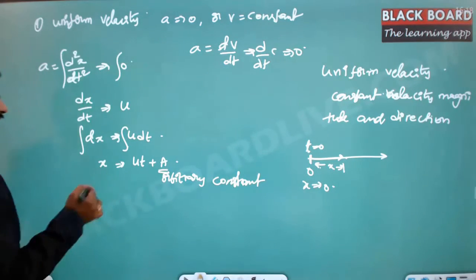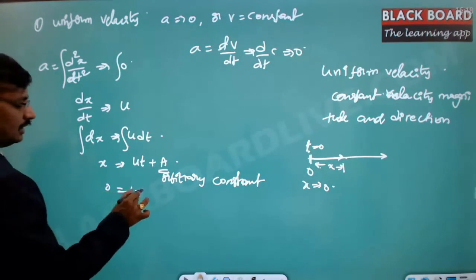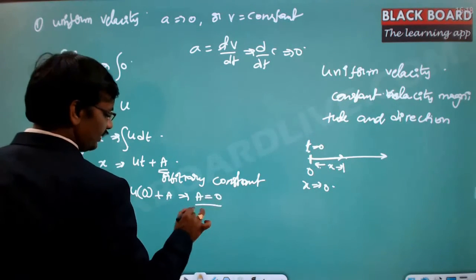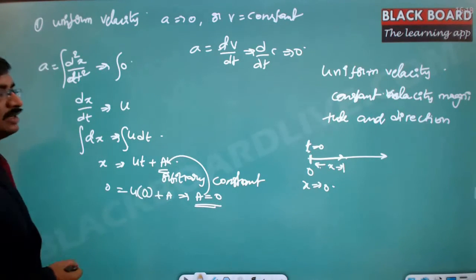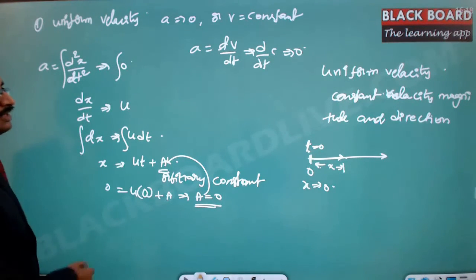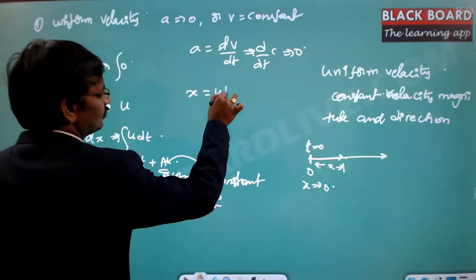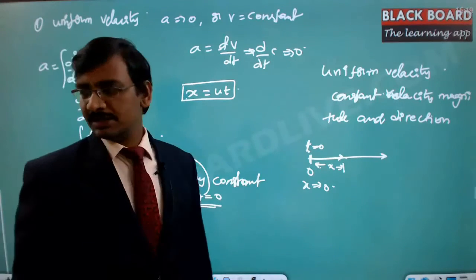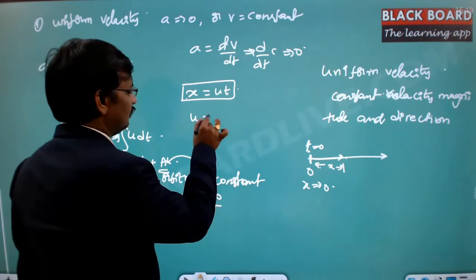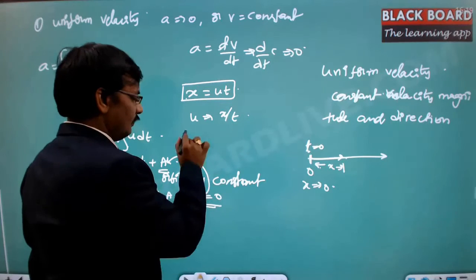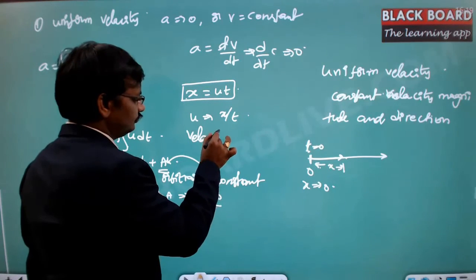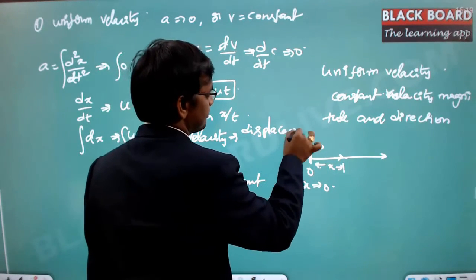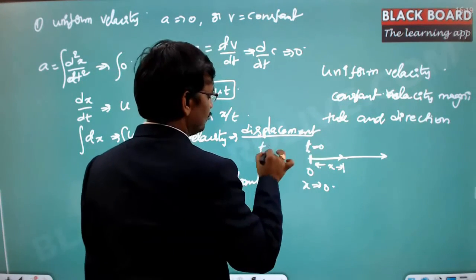Now if I substitute the value here, when x is equal to 0, t is also 0, plus a. It implies a comes out to be 0. Now this value of a, which we have calculated as the arbitrary constant, you can replace. Finally, I am left with the equation x is equal to ut. This is the simplest formula available in kinematics, which says that u is equal to x by t, or velocity equals displacement by time. So this is a simple formula.